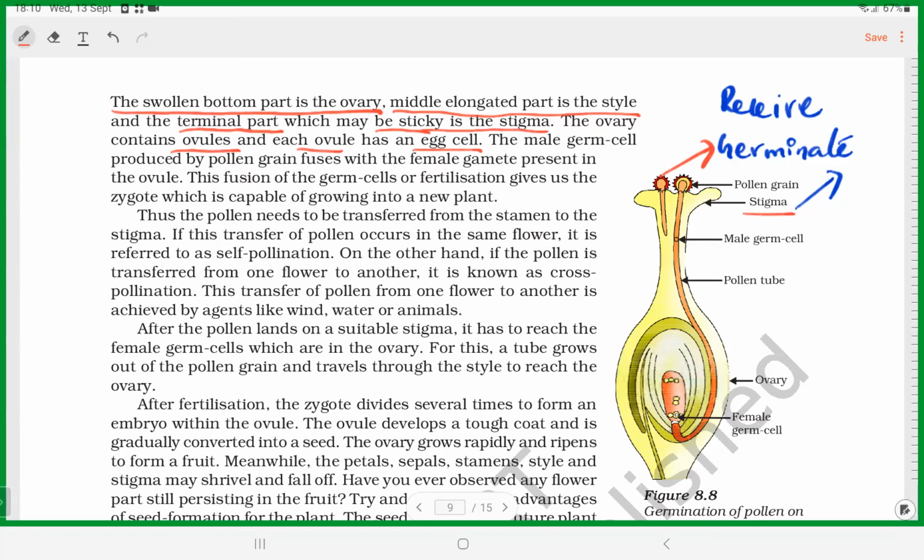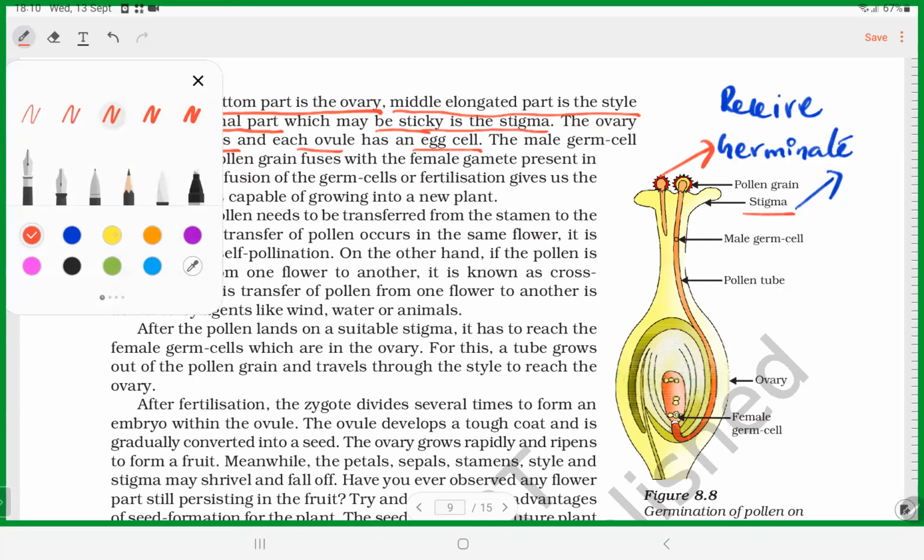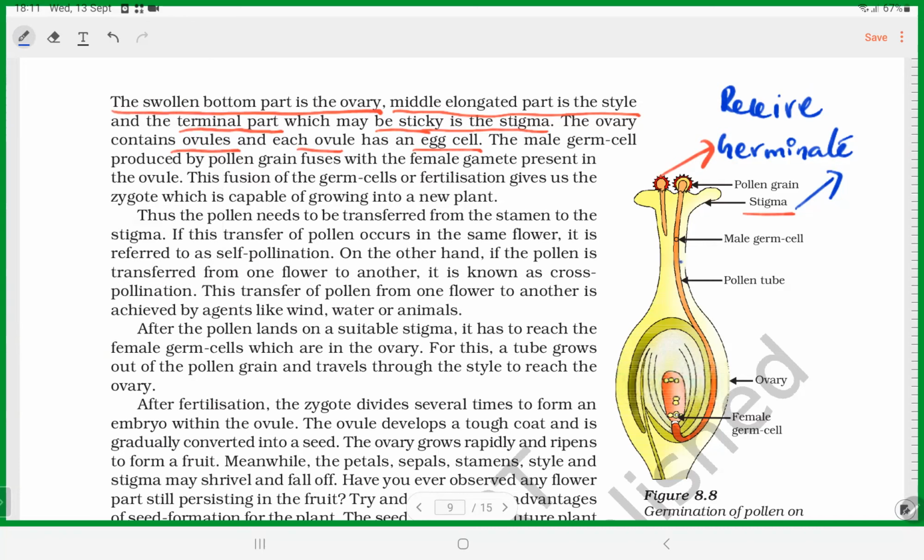And the function of style is supporting the development of pollen tube. You can see the pollen tube; this is the pollen tube they have mentioned.